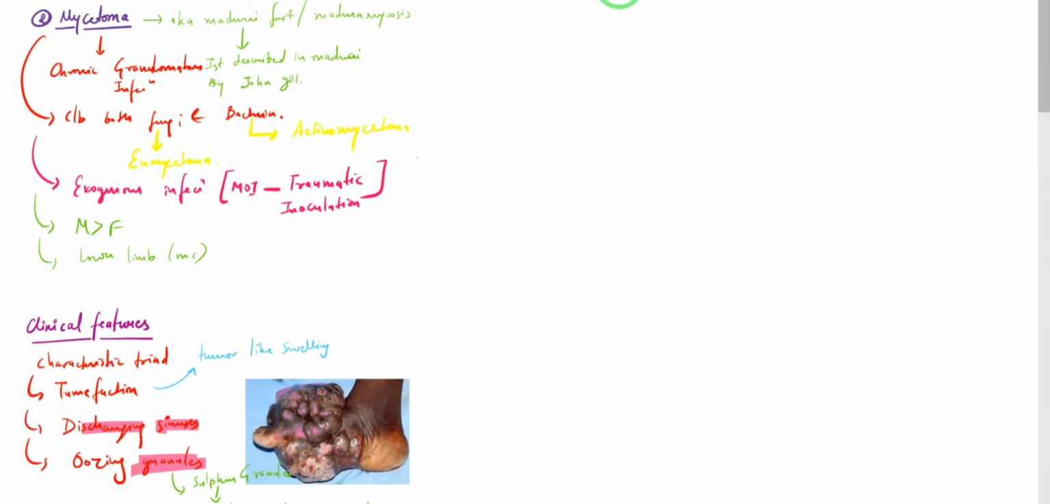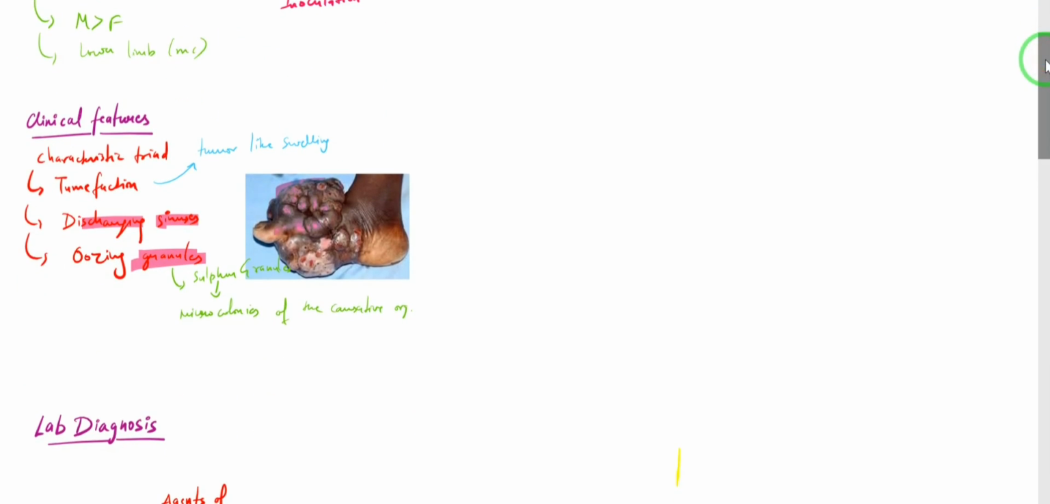So let's recapitulate what we have learned till now. Okay, so we saw that mycetoma is also known as Madura foot or Madura mycosis. It was first described in Madurai, that's why it is known as Madura foot or Madura mycosis. It was described by John Gill, right? And it is a chronic granulomatous infection, which is caused by both the fungi and the bacteria. In case of fungi, we call it eumycetoma, and in case of bacteria, we call it actinomycetoma, right? And it is an exogenous infection commonly seen in males, and it involves the lower limb, right? And the clinical features will have this triad of tumefaction, that is tumor-like swelling. It will have discharging sinuses. It will have oozing granules, right, which have the microcolonies of the causative organism, right?